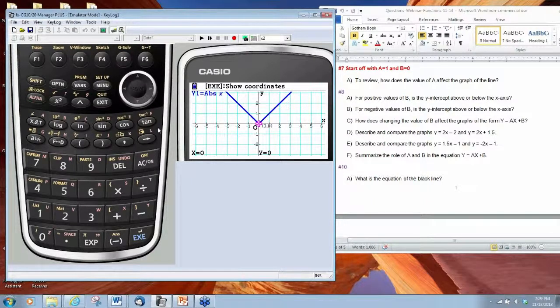So the question we want to ask ourselves here is what are the domain and range when we look at the absolute value function? Well, in this particular case, the domain is going to be all real numbers, but the range, all the values that we looked at before and we traced, are going to be positive.